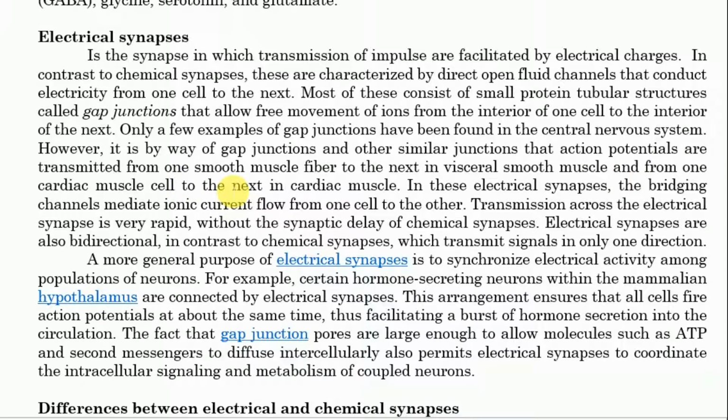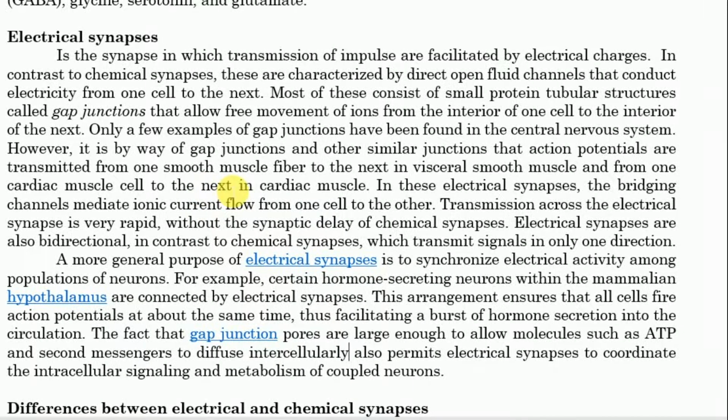So actually the gap junctions are more present in the heart and in the organs, and they allow faster transmission of nerve impulses compared to the normal synapse. So in these electrical synapses, the bridging channel mediates an ionic current flow from one cell to the other. Transmission across the electrical synapse is very rapid without the synaptic delay of chemical synapses. Electrical synapses are also bidirectional in contrast.